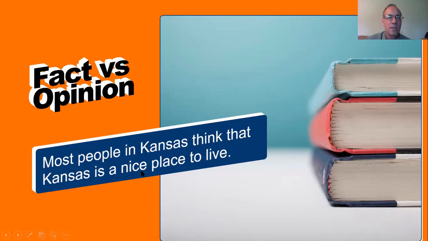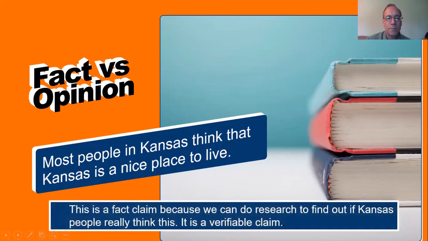So they're thinking it's nice, they're giving their opinion, but you can actually verify all of this by making an opinion poll, right? So this is a fact claim. We can actually do research to find out if Kansas people really think this. This is a verifiable claim. We can do an opinion poll to ask people, do you think Kansas is a nice place to live? And if we find that more than 50% of people think this, we can verify this statement.